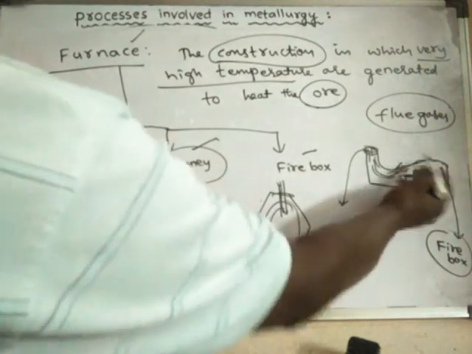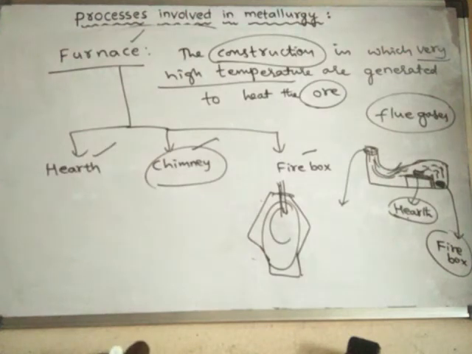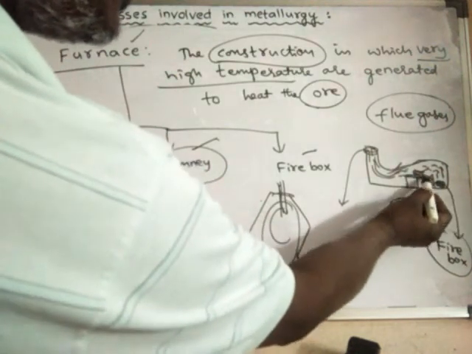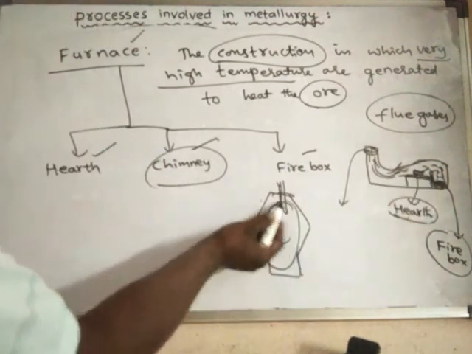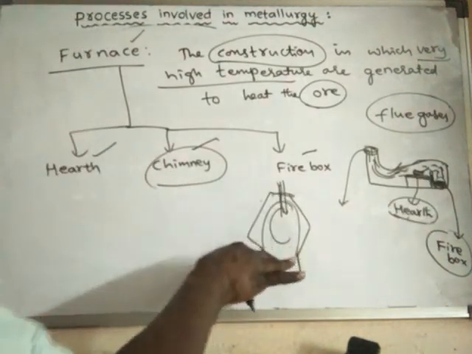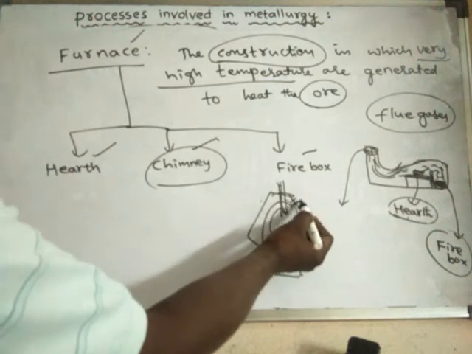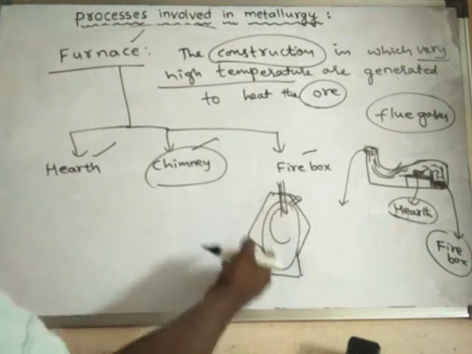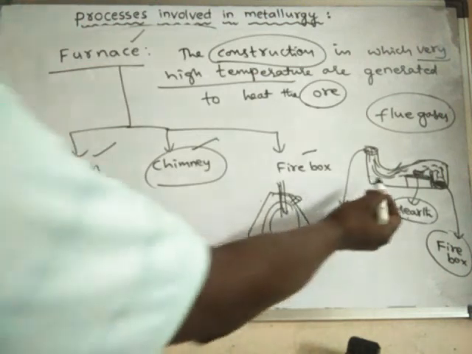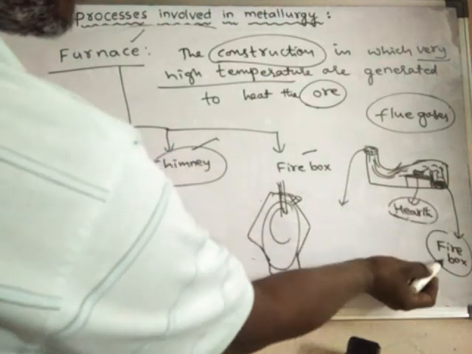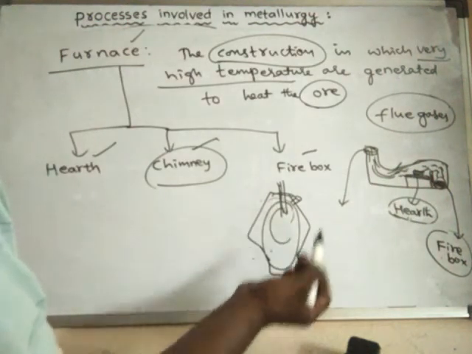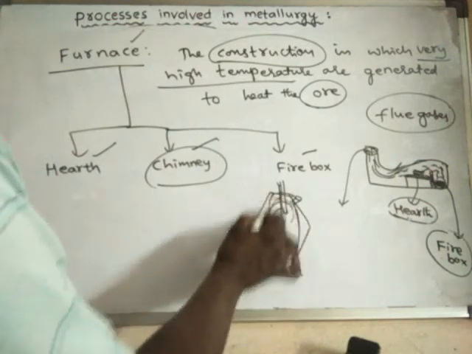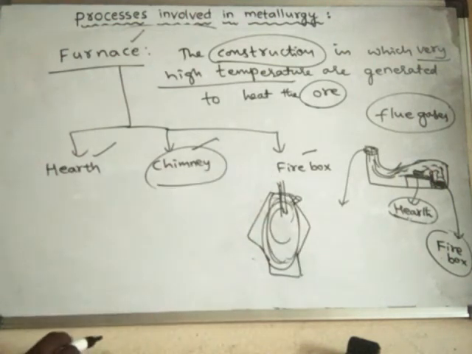But in the reverberatory furnace, the firebox and hearth are separated. This is the firebox and this is the hearth. The firebox is separated from the hearth. In the blast furnace, the hearth, the firebox and the outlet known as the chimney are all present together. In the reverberatory furnace, the firebox is separated from the hearth. In the blast furnace, both firebox and hearth are present in the same chamber.